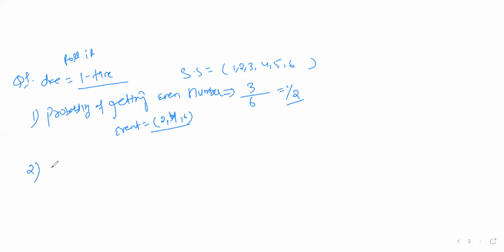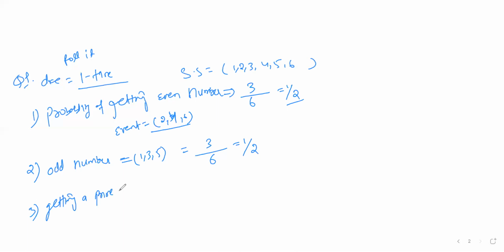Similarly, if they ask you to find the probability of getting an odd number, तो कितने odd number हैं? The odd numbers are 1 3 5. So there are 3 odd numbers out of 6. So that answer will also be 1 by 2. If they ask what is the probability of getting a prime number? So what are the prime numbers? I can say that 2 3 5 are the prime numbers. So there are 3 prime numbers out of 6. It's 1 by 2.